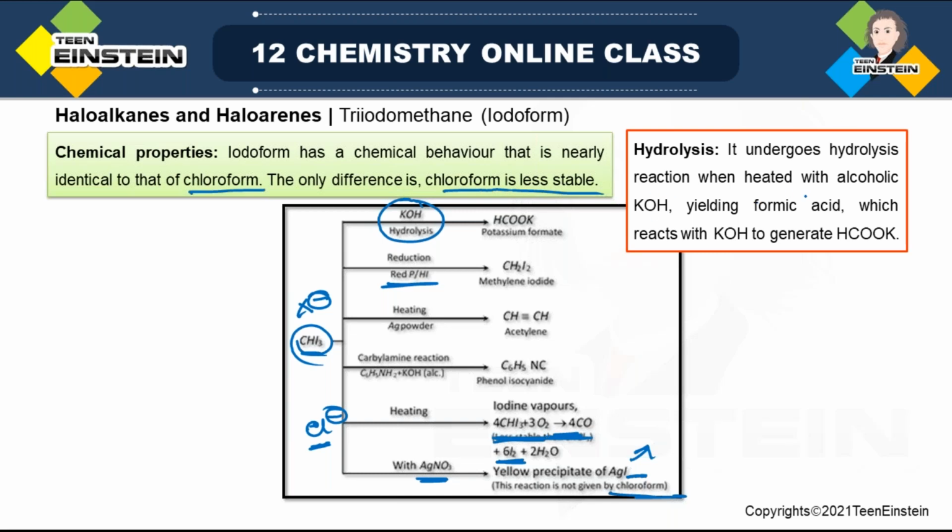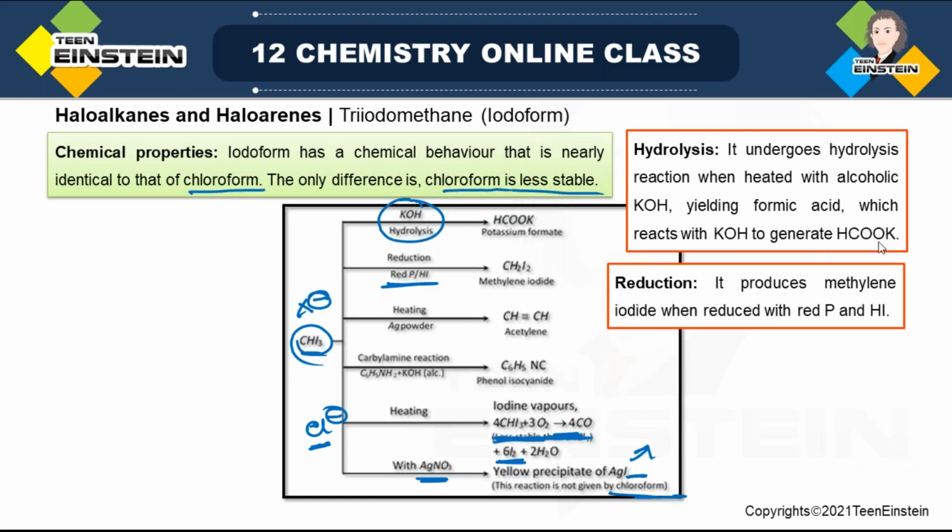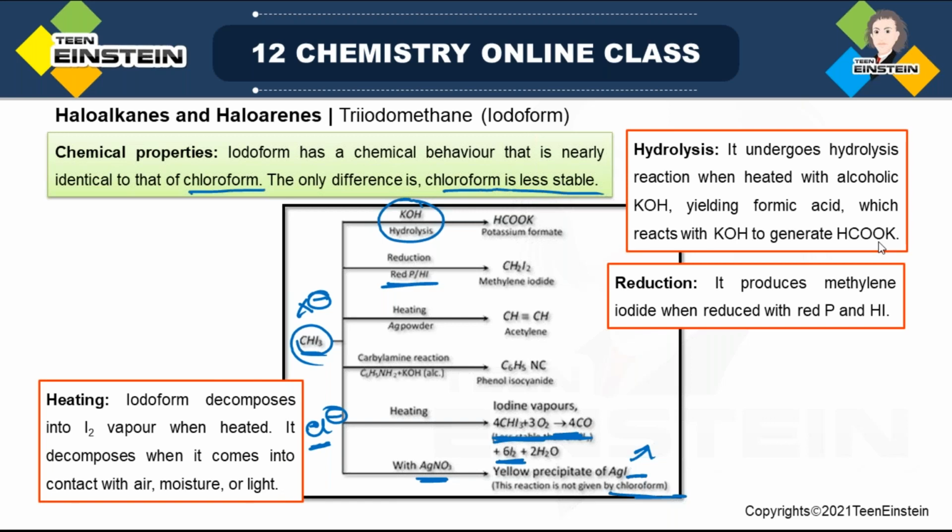It undergoes hydrolysis with KOH when heated, remember it is alcoholic KOH, yielding formic acid, but as the medium is KOH, it will be the potassium salt of formic acid. Next we have the heating reaction: it decomposes into iodine vapor, and carbon monoxide is also produced. If it is in contact with air, moisture or light, which is common if you are keeping it open, then if it is kept open for a long time, gradually it will decompose to carbon monoxide and iodine vapor will be produced.